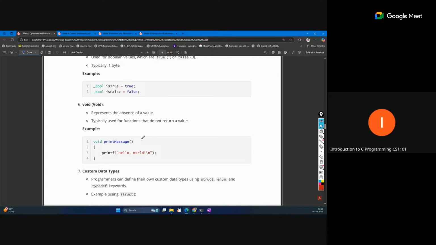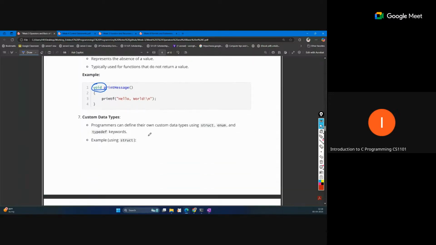So you can see, suppose we have created this function, and this function is defined with a return type void. That means this function will not return anything. The return statement is not there here. Because of that, the return type is void, absence of value. So that is the one additional value basically.